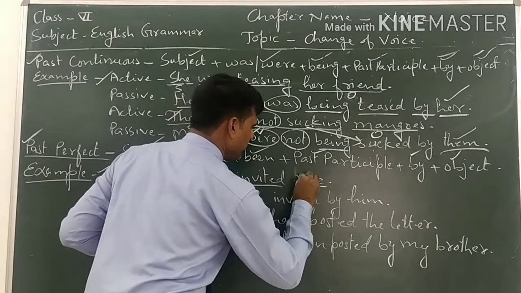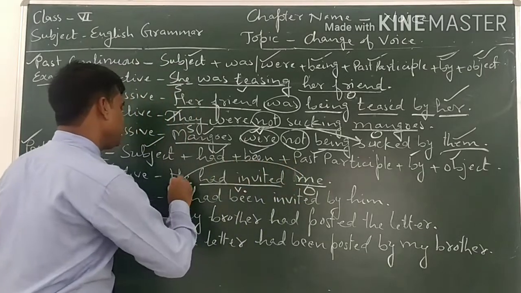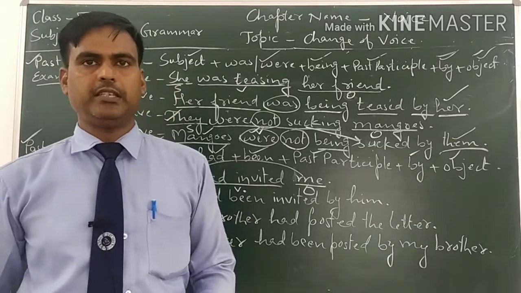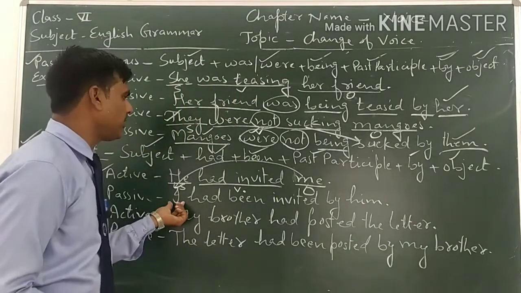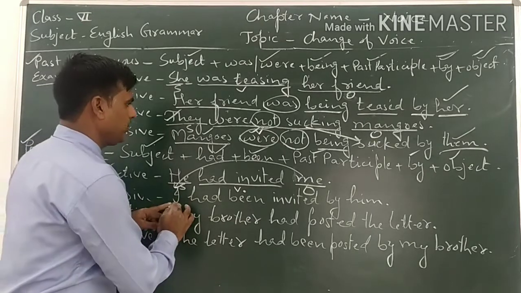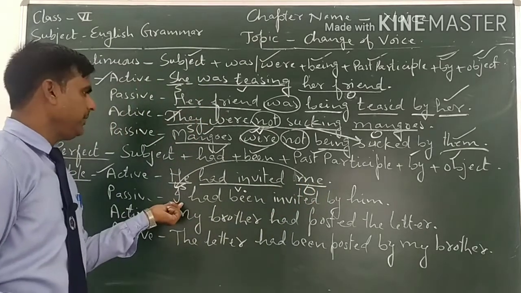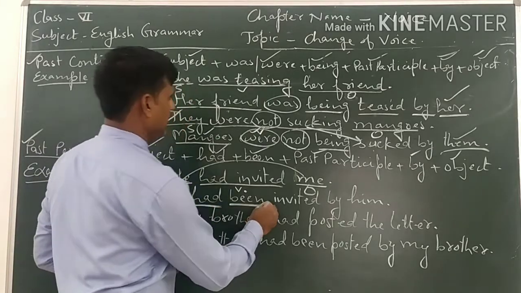Me is the objective form, but we are going to use me at the place of subject. So we can't use me as the subject. For subject we have to use the subjective form, and the subjective form of me is I. I is the subjective form, me is the objective form. So here it will be I. I had been.